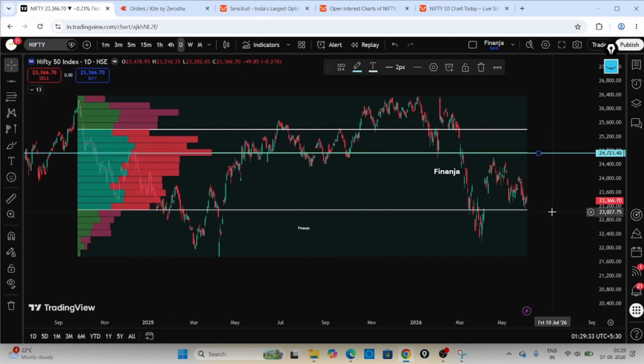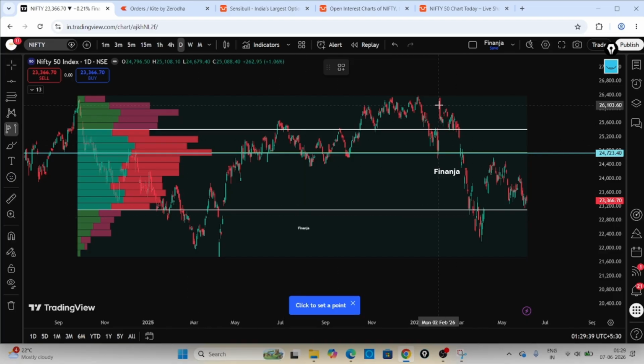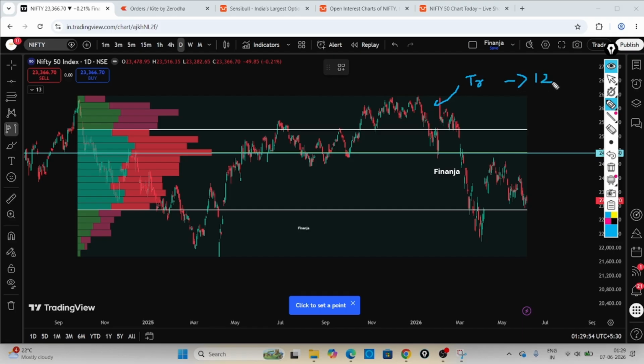So this is the broader view I have taken. Maybe one more volume profile you can draw. Let me just go through this. This is the Trump candle here. The candle which you are seeing, this is the Trump candle. That means the US and India trade deal has happened, right? So overnight there was a big gap up of 1200 points. This is the nightmare for the option traders that lost a lot of money. So that's why hedging is very important. Without hedge we should not take any positions.